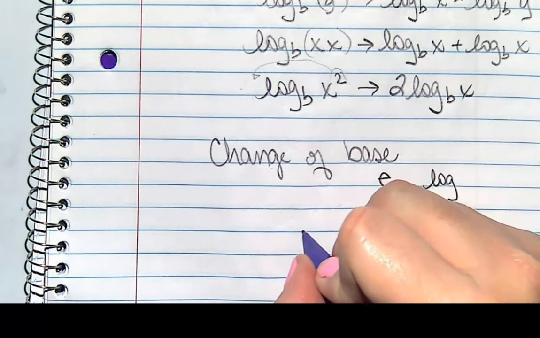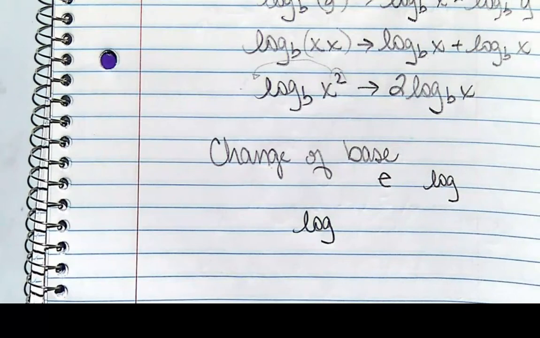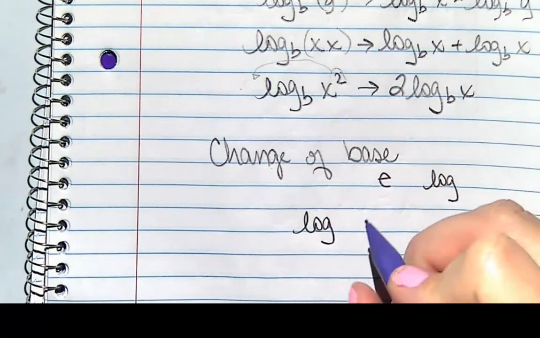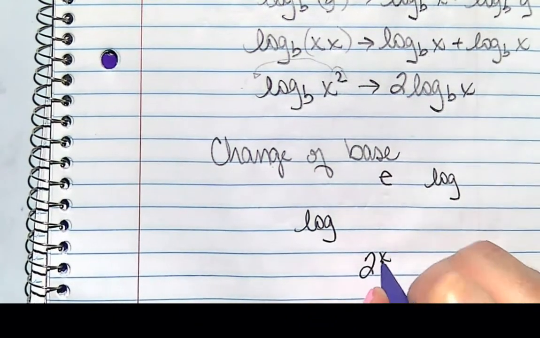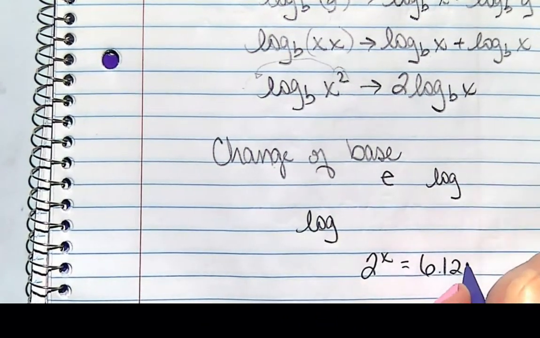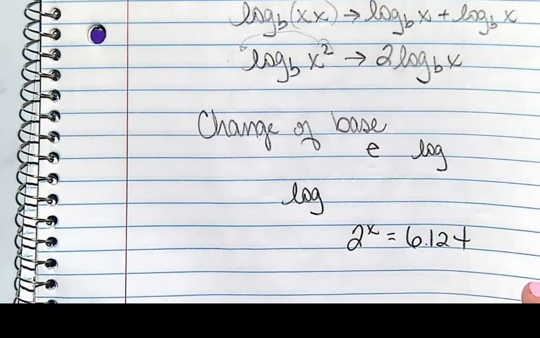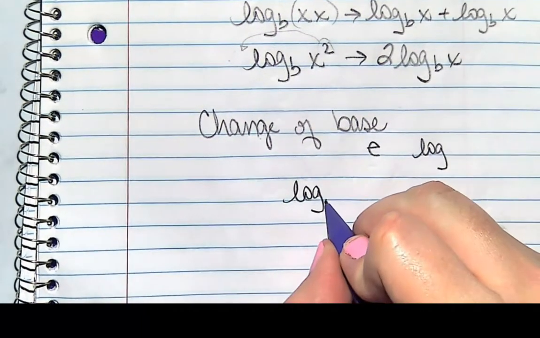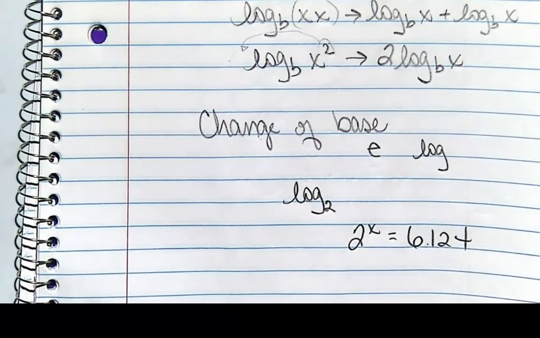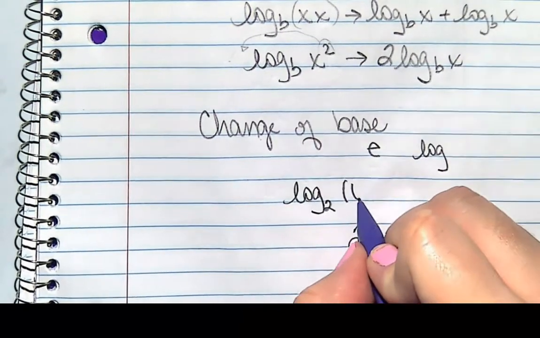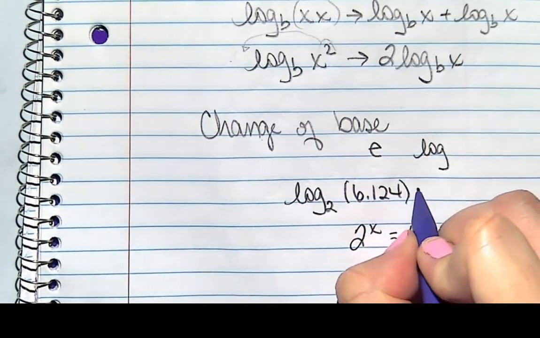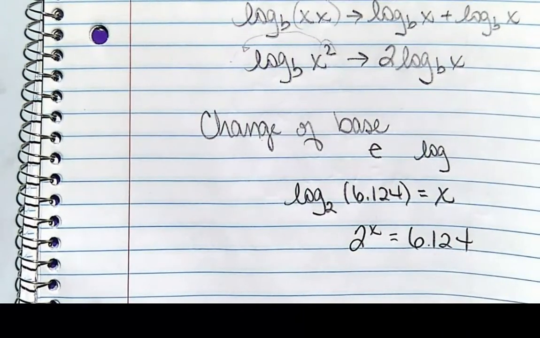Okay, so for instance, let's go back to what we did like 14 million videos ago. If I have 2 raised to some magical power is 6.124, okay? Let's change that back into logarithmic notation. So what is my base? My base is 2. What is the answer? The answer is the argument, and it equals the exponent.